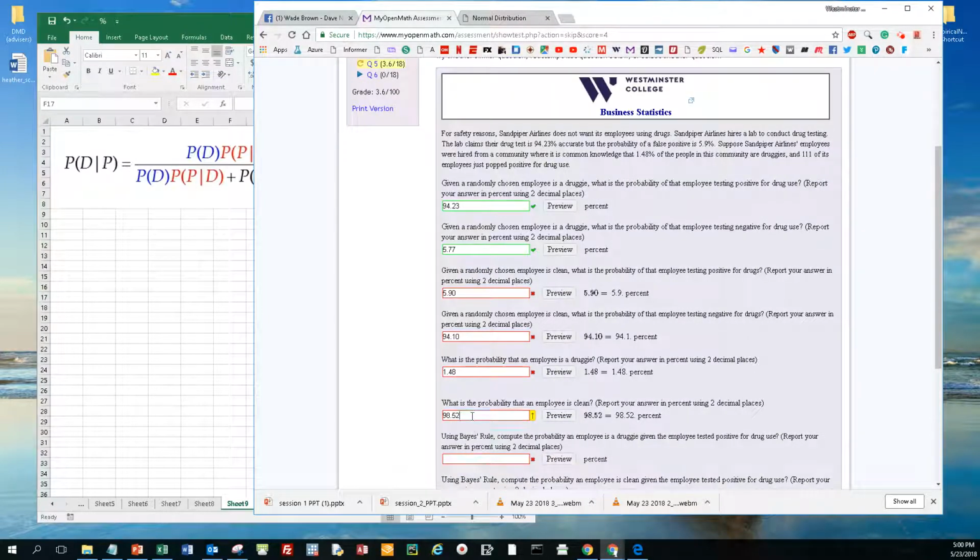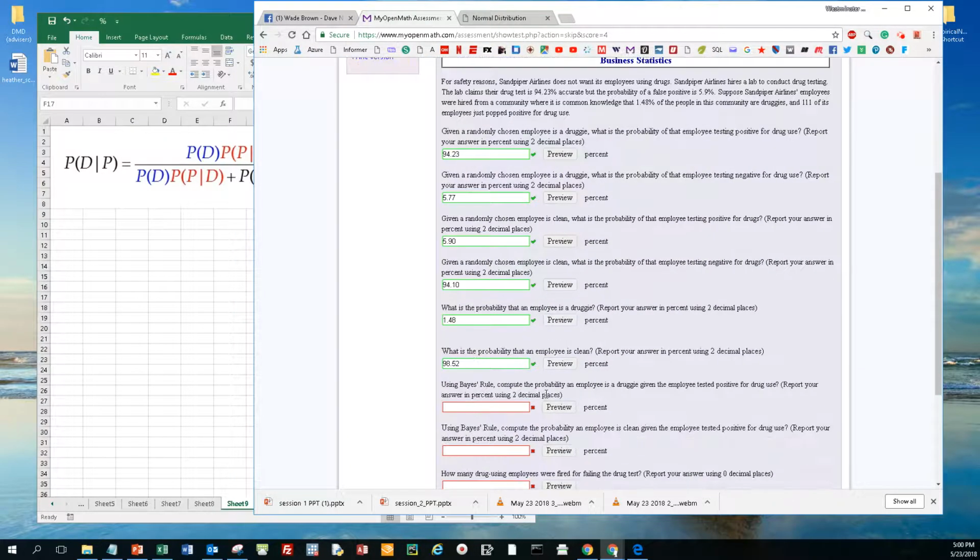And we'll go ahead and see what we're doing. We'll hit enter. It looks like we've got everything correct so far. Now, using Bayes' rule, compute the probability an employee is a druggie given the employee tested positive for drug use. So this is a slightly different question, isn't it? Given you have all these employees that test negative and all these employees that test positive, of those employees that tested positive, we want to know the probability that they are druggies.